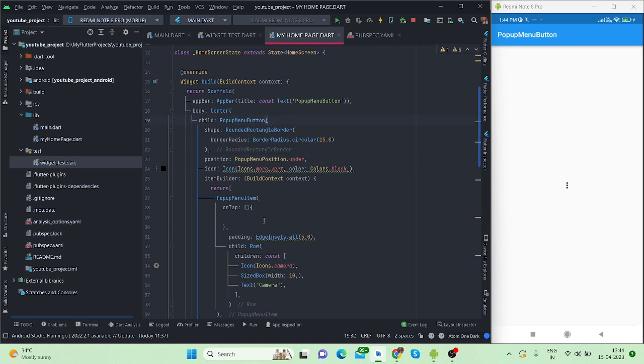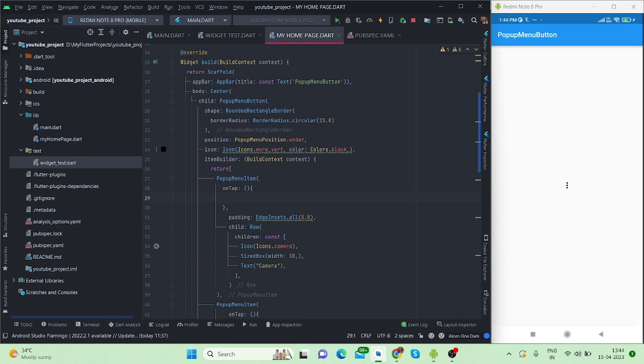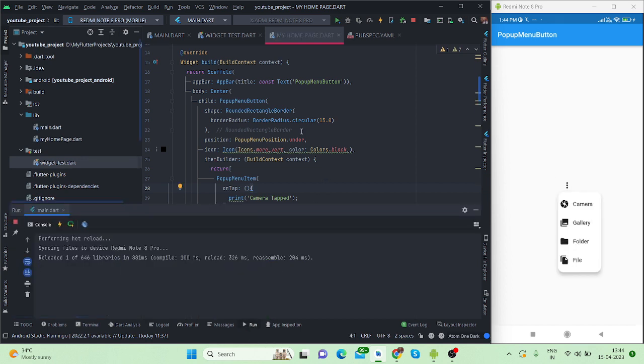So let me show you on tap functionality. It is camera, so I'm not going to navigate, I'm just going to print a simple value like camera tapped. Okay, so save the value and let me tap on the camera.